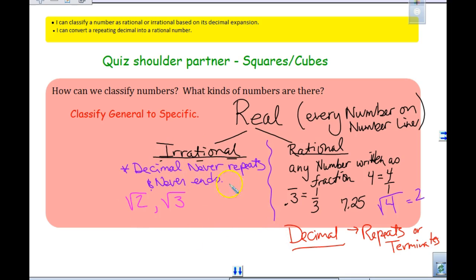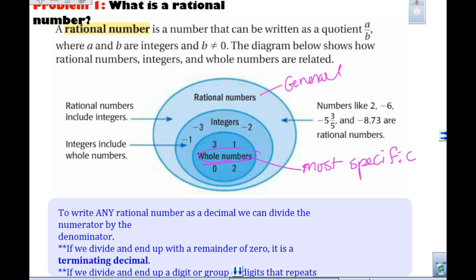Here, never, never, never repeats, right? Never ends. Never repeats, never terminates. Okay? So, keeping in mind the difference in those. This was your pi. Remember when we had that example of pi divided by pi, we said that is actually a rational number because that's 1, right? So thinking about all those different ones, right? All right, so these were your categories that we looked at.